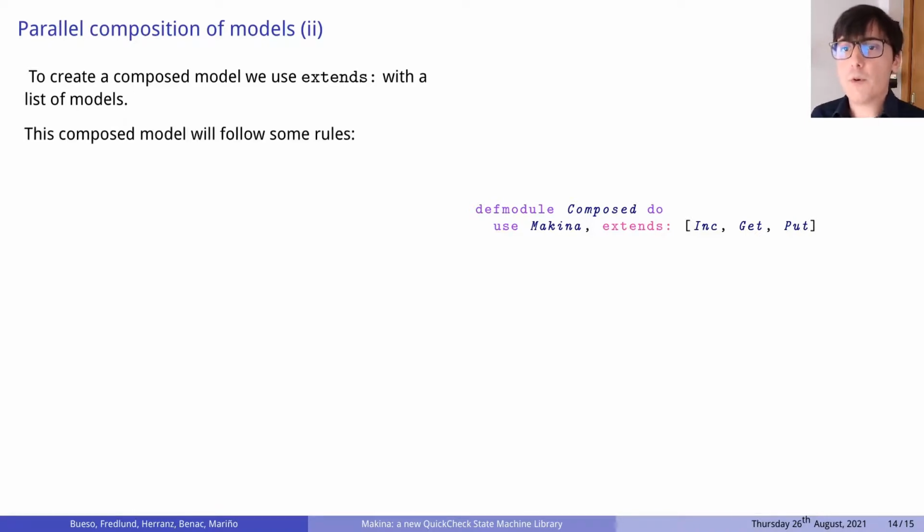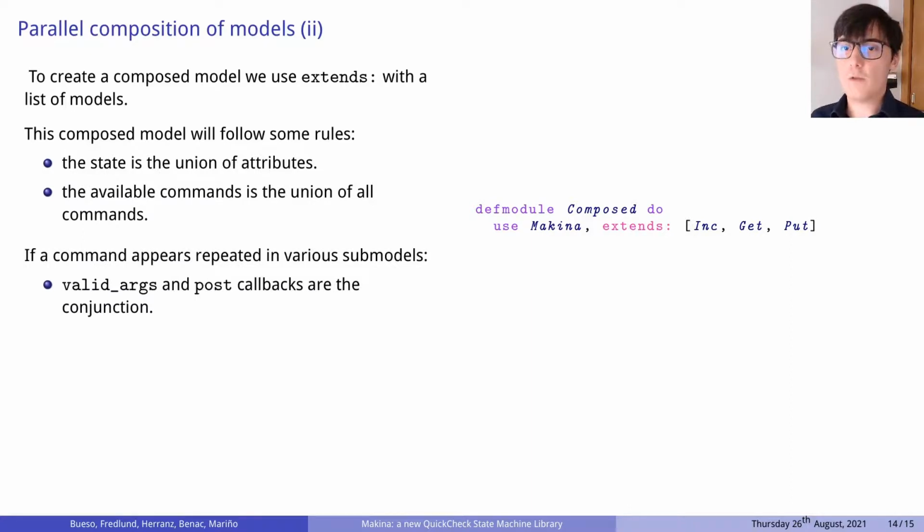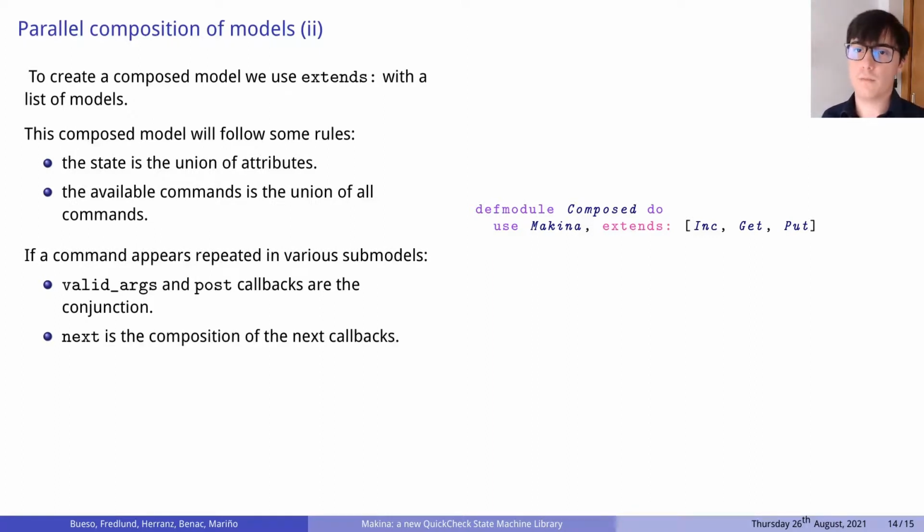The state of the composed model is the union of all attributes in the submodels. The commands available in the composed model are the union of all commands defined in the submodels. Until here, the behavior is very similar to extends. Things change when a command definition is repeated in various submodels. The postcondition of the callback in the composed model is the conjunction of all postconditions in the submodels. But this time, valid_args is also the conjunction of all submodels' callbacks. This is necessary to be able to string correctly a counterexample.